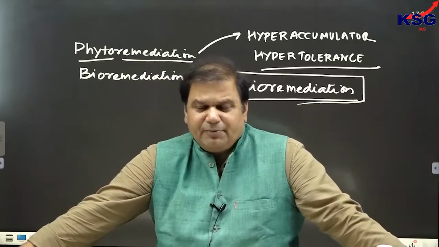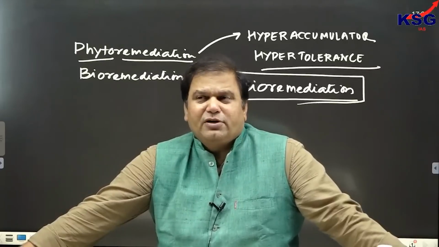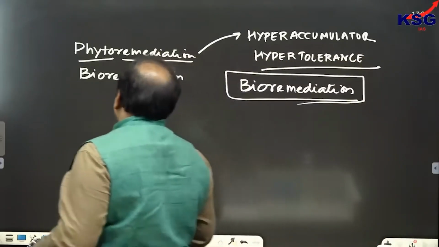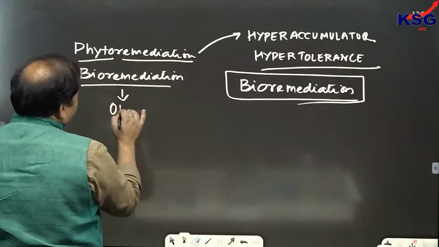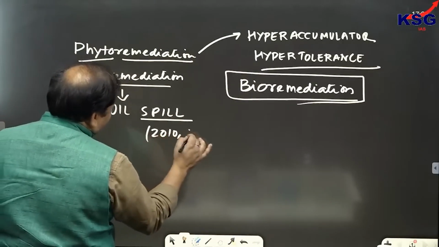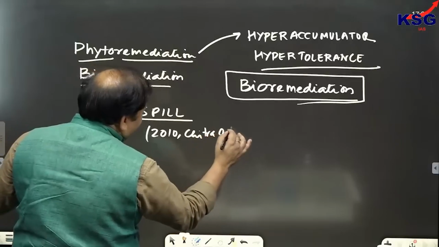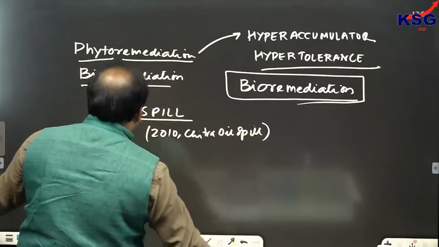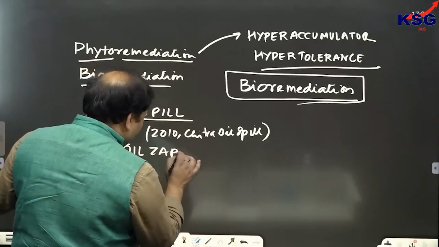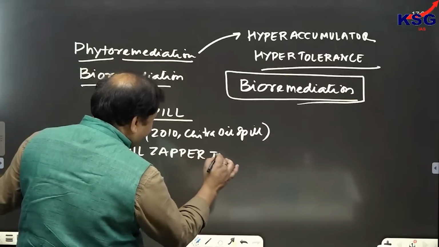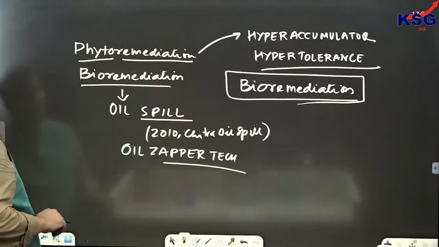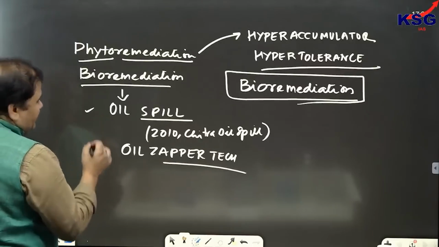Also bioremediation has been used in the Namami Gange project, and bioremediation is also used for clearing oil spills. It has been used in the Chitra oil spill in the year 2010. There was the Chitra oil spill near Mumbai. Now the Chitra oil spill was cleared by the process of bioremediation only, in which a technology called oil zapper technology was used.